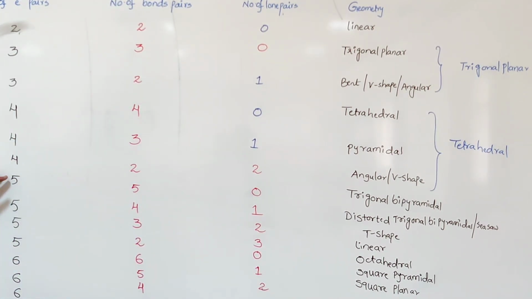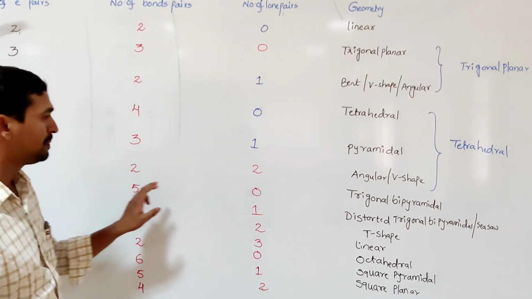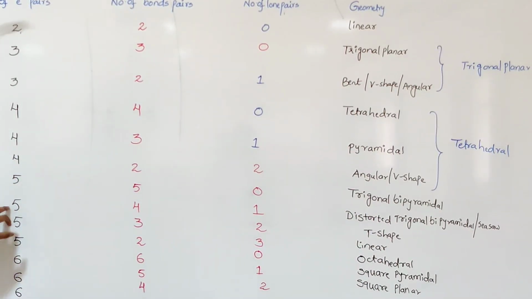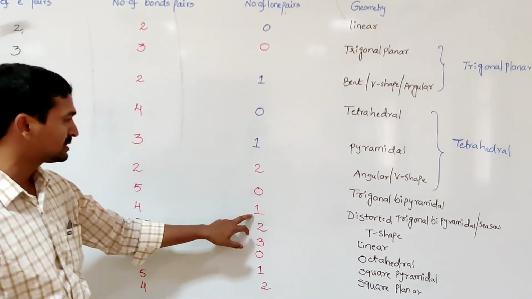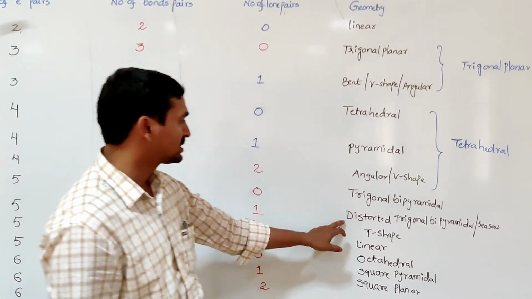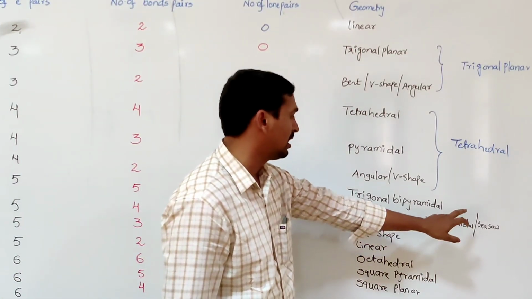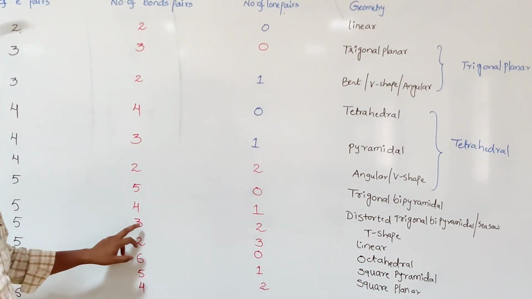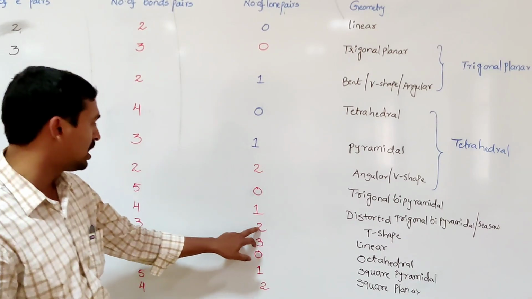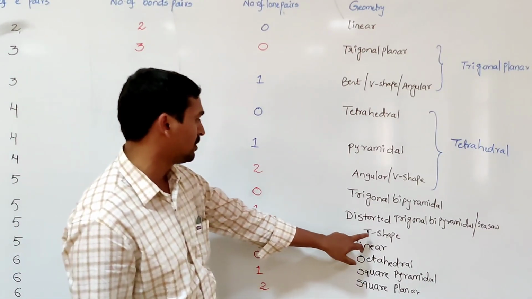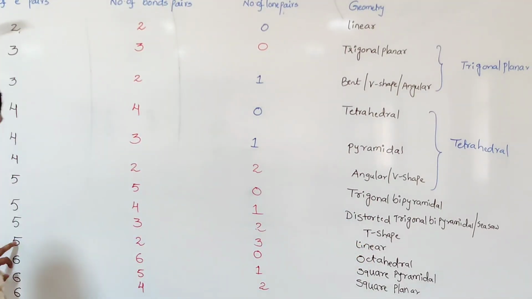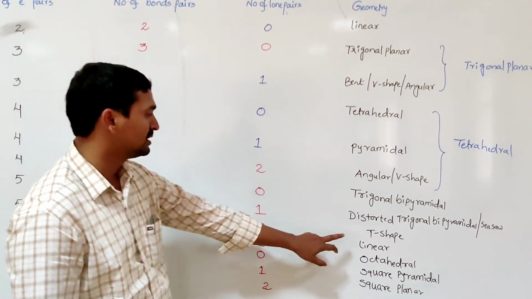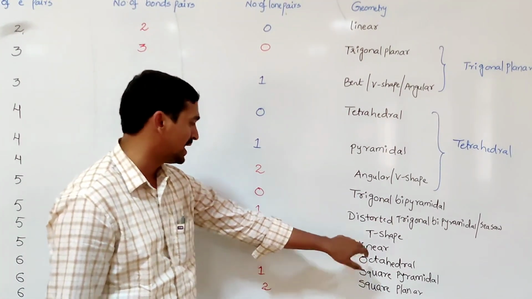When it comes to 5 electron pairs, all 5 bond pairs give trigonal bipyramidal geometry. With 4 bond pairs and 1 lone pair, the geometry is distorted trigonal bipyramidal or seesaw. With 3 bond pairs and 2 lone pairs, the geometry is T-shaped. With 2 bond pairs and 3 lone pairs, the geometry is linear.